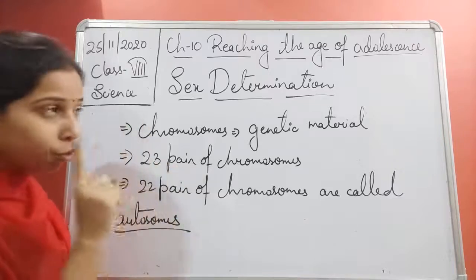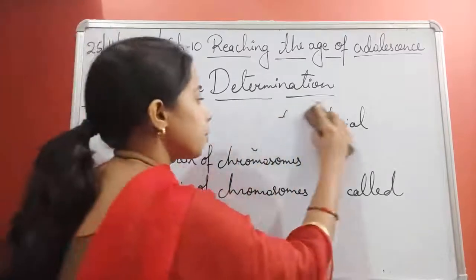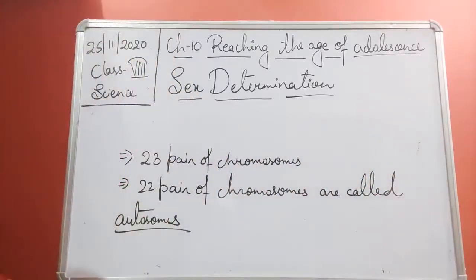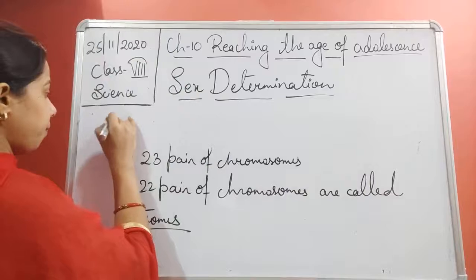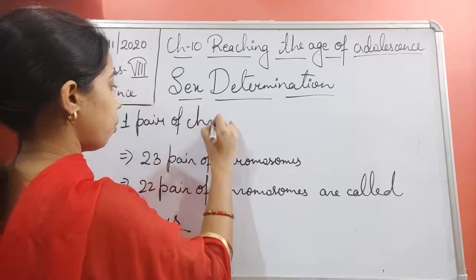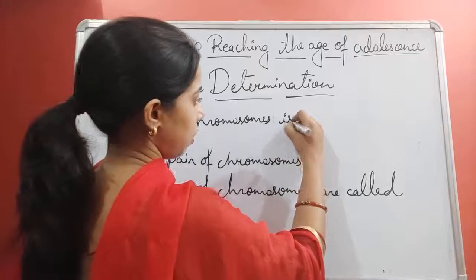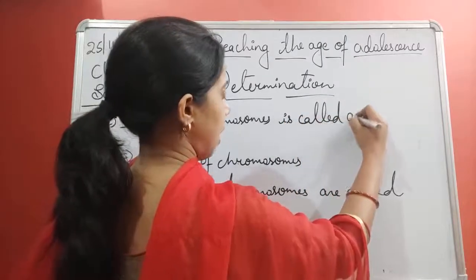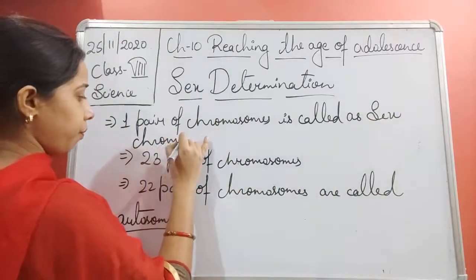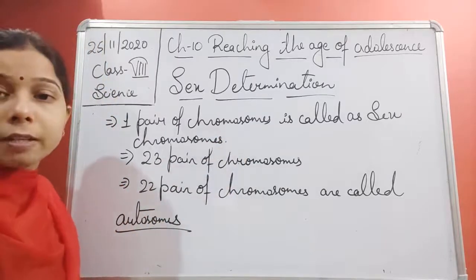Now, 22 pairs are over, and still one pair of chromosomes is left. That one pair is responsible for determining the sex of a person. One pair of chromosomes is called the sex chromosome.